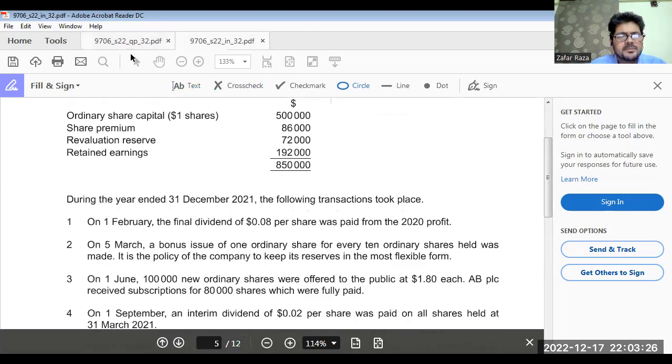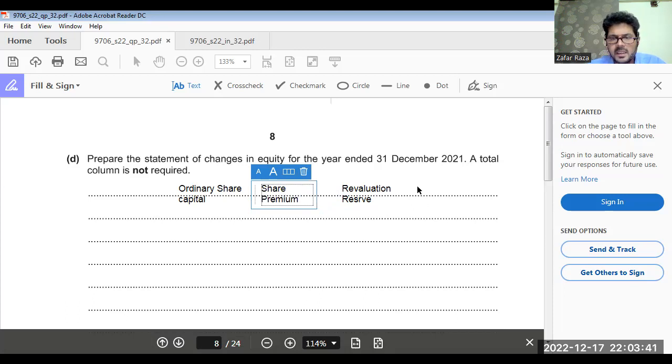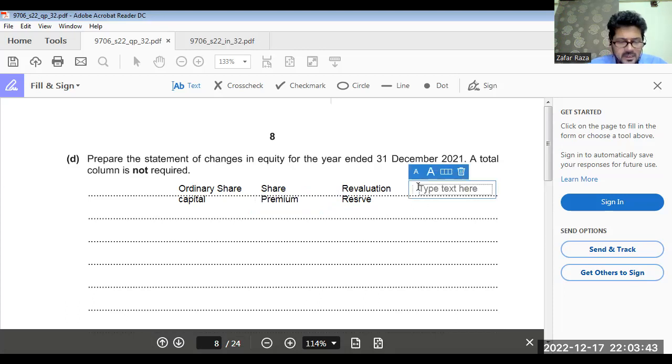Share premium. Okay. And here, retained earnings.